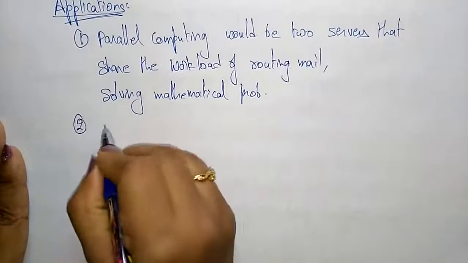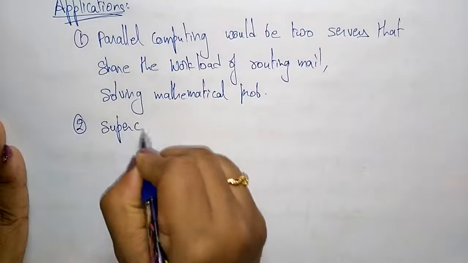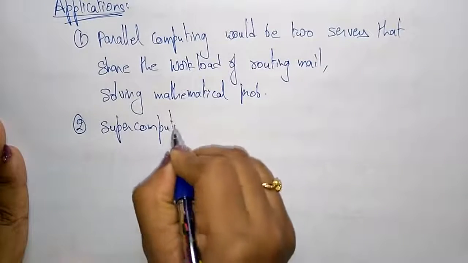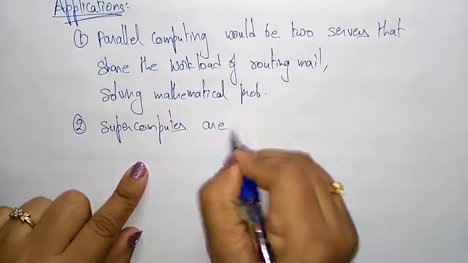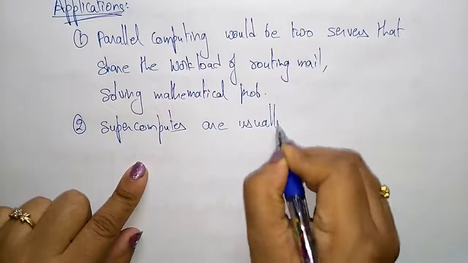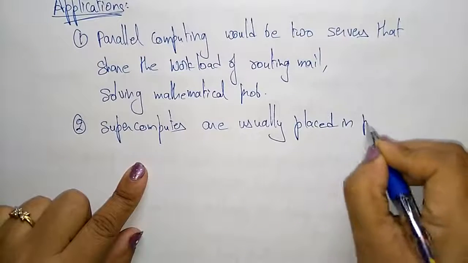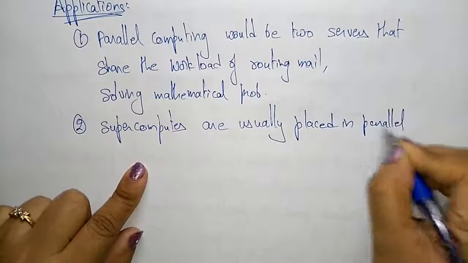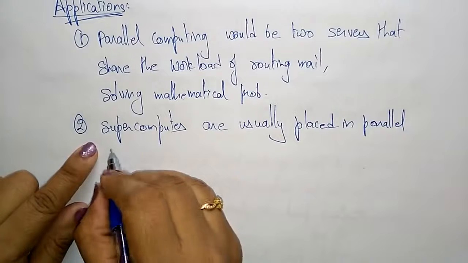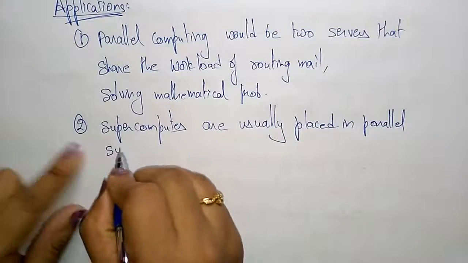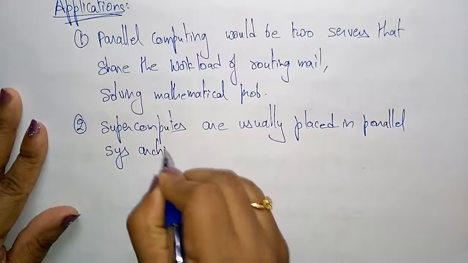Next, for parallel computers, we are using supercomputers. The supercomputers are usually placed in a parallel system architecture, so these supercomputers are arranged in the form of parallel system architecture.